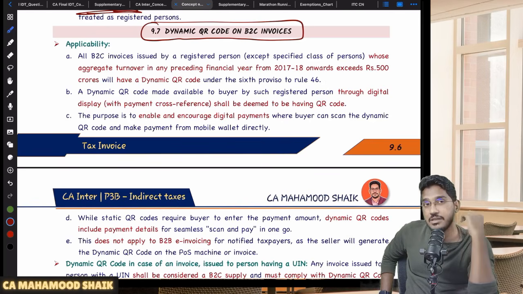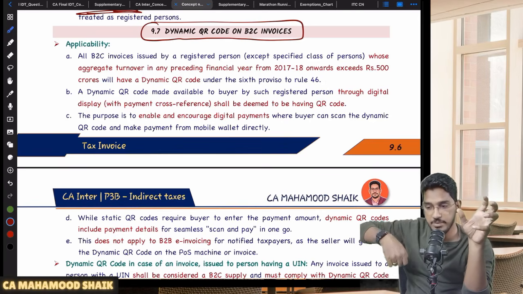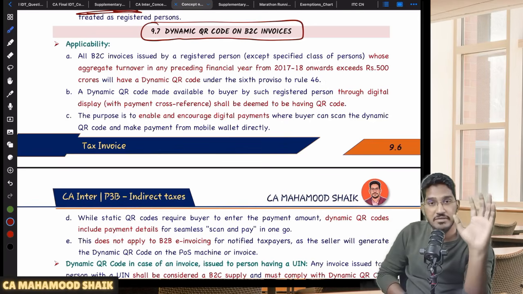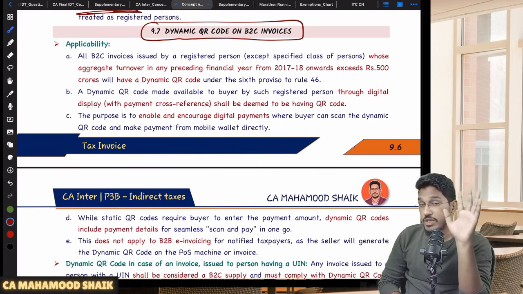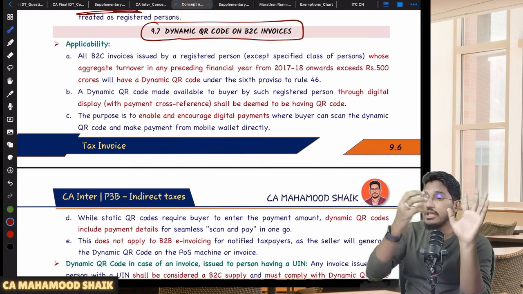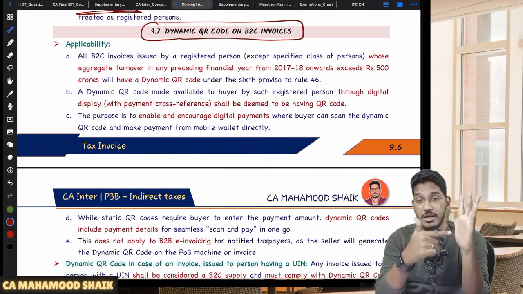Now what will happen is that the employee of that supermarket who is at that counter will show you one QR code. He will have one digital device, like a card swiping machine. On that device, he will generate one QR code, and he will show it to you. Once you scan the QR code, the amount will get automatically captured. You need not enter the amount manually.